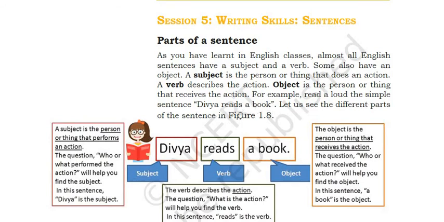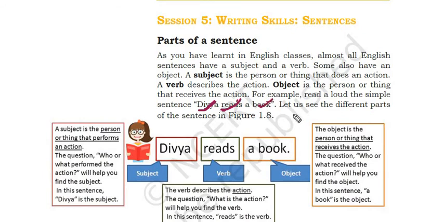Here Divya is the subject, about whom we are talking. Reads is what she is doing, so reads is a verb. Divya is a noun, or we can say a subject, reads is a verb, and book is an object.